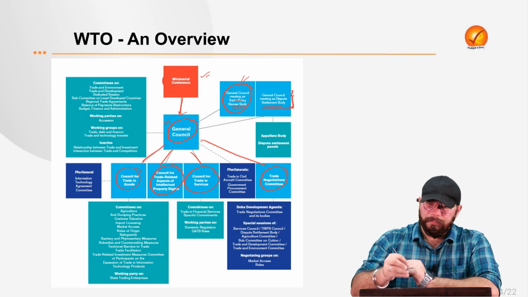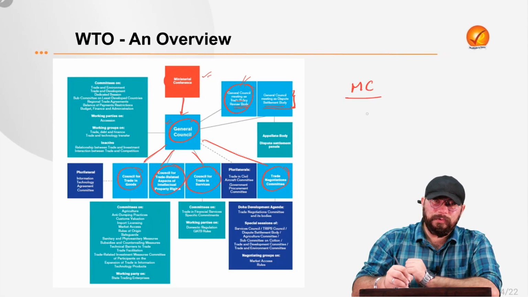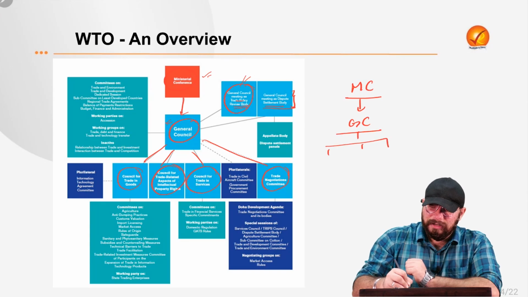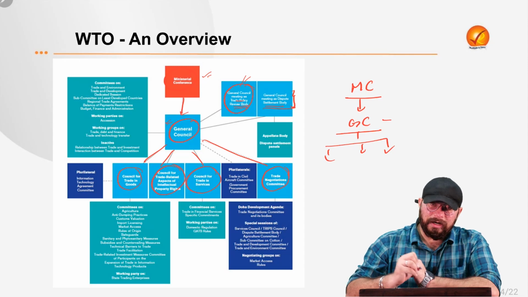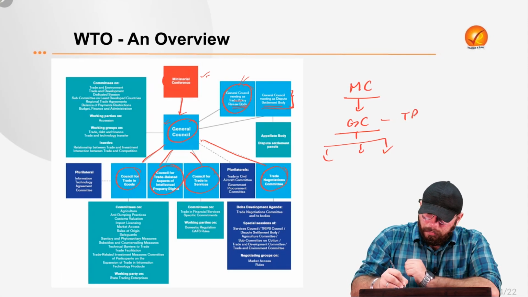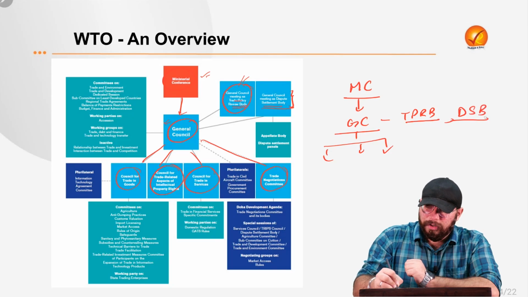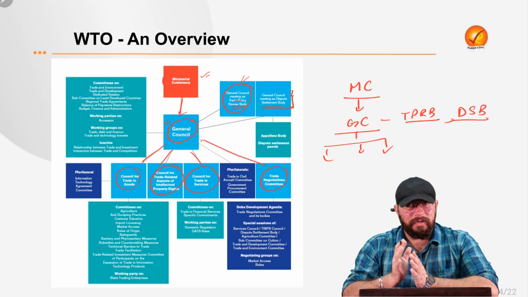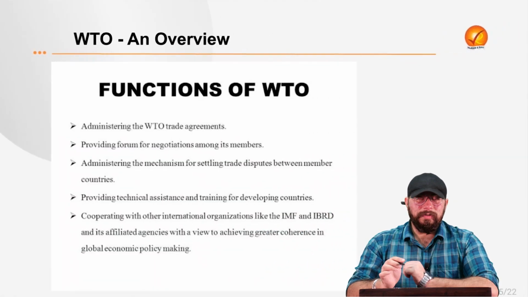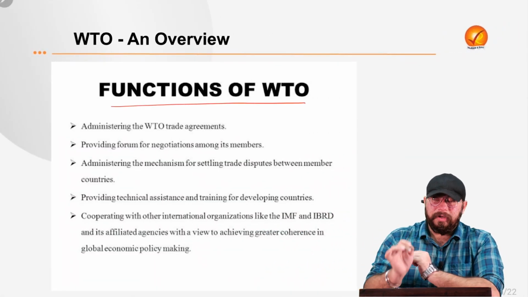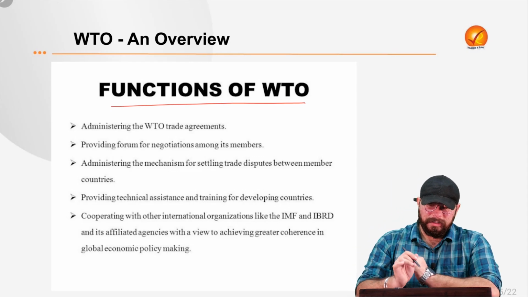So three layers are very important. That is your Ministerial Conference, under that your General Councils, and different levels of committees under the General Council. And other than the General Council, your Trade Policy Review Body and also your Dispute Settlement Body, they are very, very important if you have to understand the governing structure of the World Trade Organization. Now, moving forward, we need to understand what are the various peculiar functions performed by the WTO.